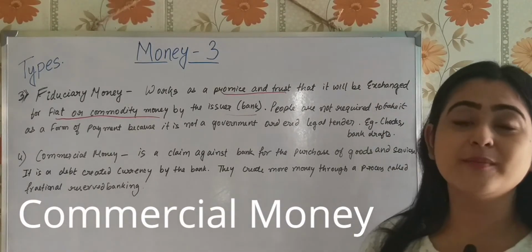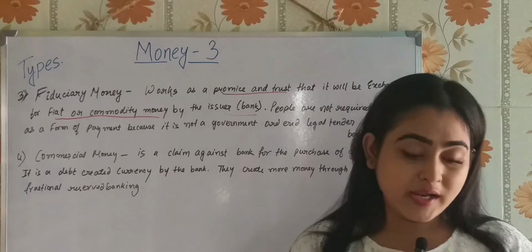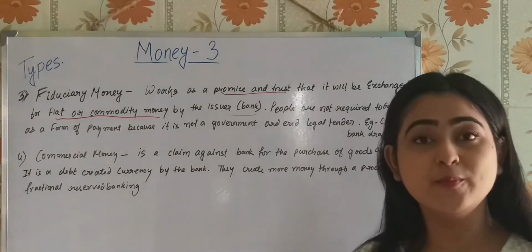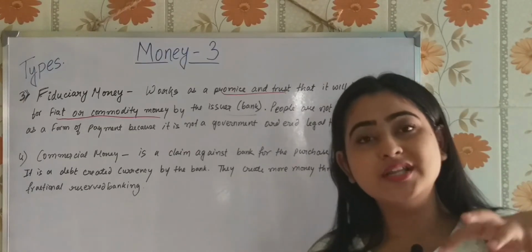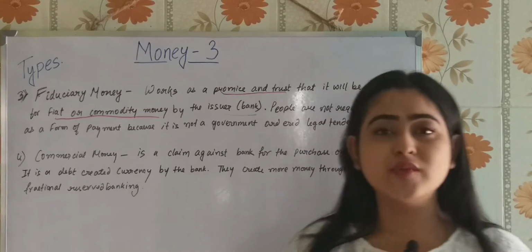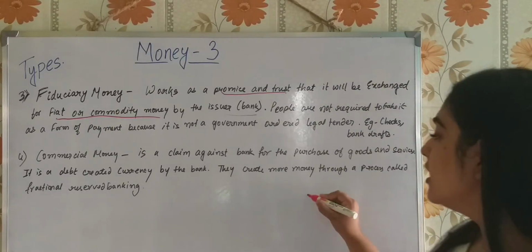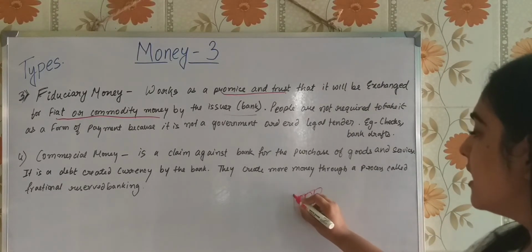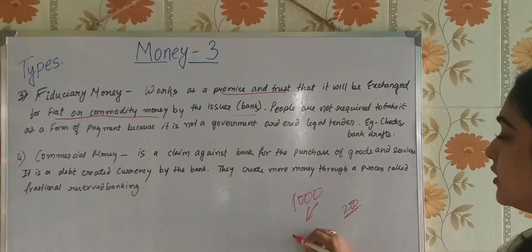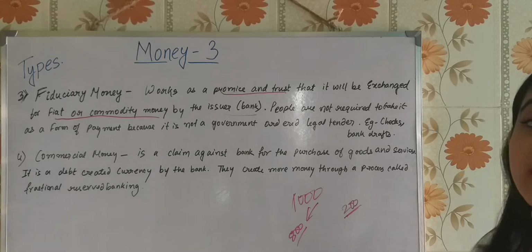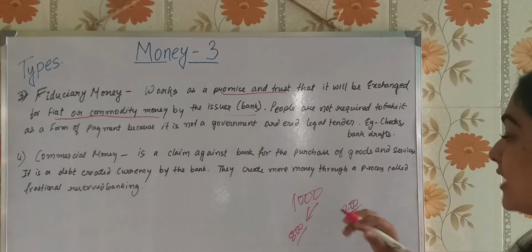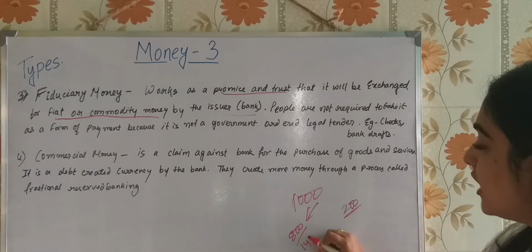What is commercial money? It's a simple thing. The money that you see whenever you make a bank deposit, the deposit is actually not kept totally with the bank. If you are depositing 1,000 rupees, the bank is not going to keep 1,000 rupees, isn't it? What is the bank going to do? If you are giving the bank 1,000 rupees, the bank is going to keep 200 rupees and the rest it's going to give to someone else as a loan. And while repaying the loan, that person is going to give 1,400 rupees.